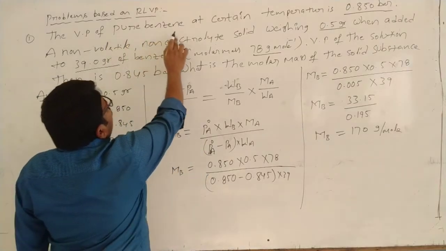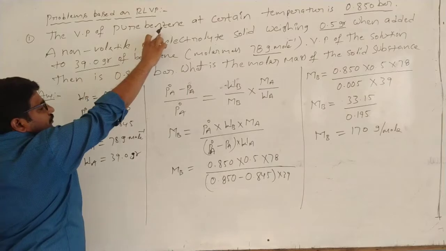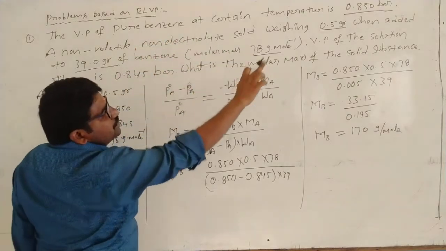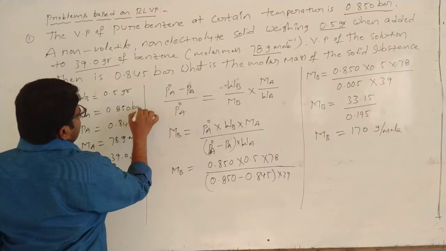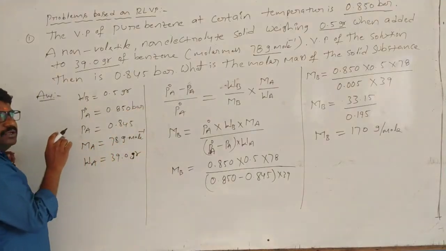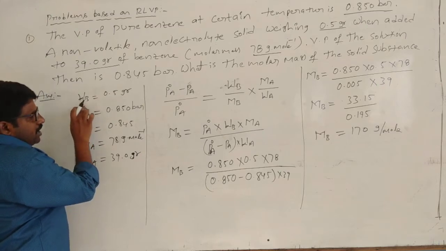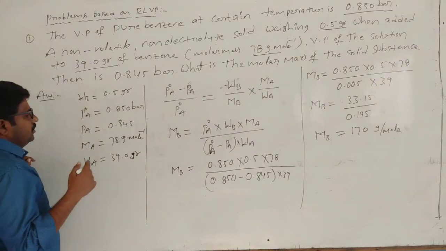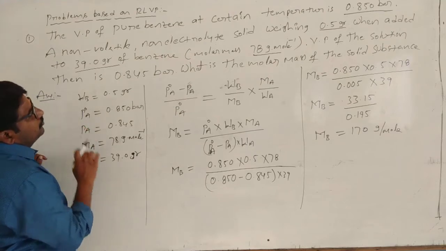And here one more is there. The vapor pressure of pure benzene, the solvent, is 0.850 bar. The solvent's vapor pressure is always denoted as P0A or PA0; you can call it either. And now PA is equal to the vapor pressure of the solution.